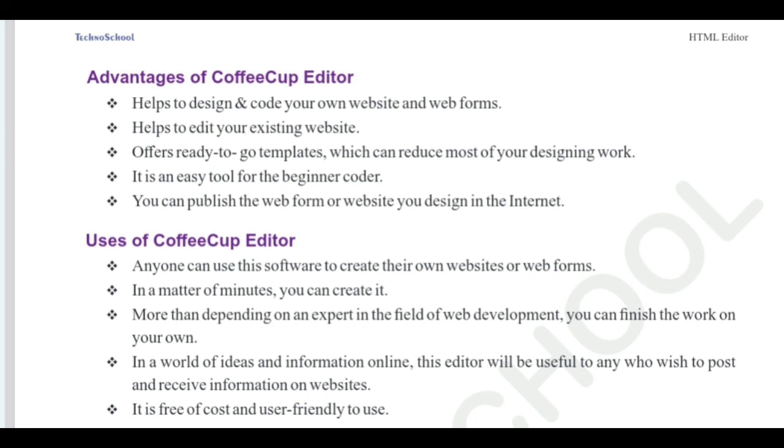Watch the video from beginning to end, understand the concepts and work on it. You can get good knowledge in designing web pages and websites using CoffeeCup Editor.